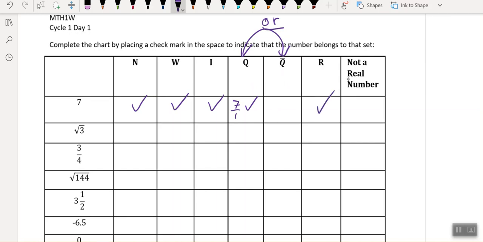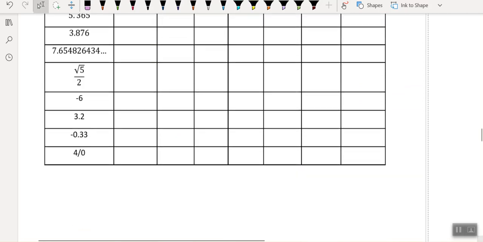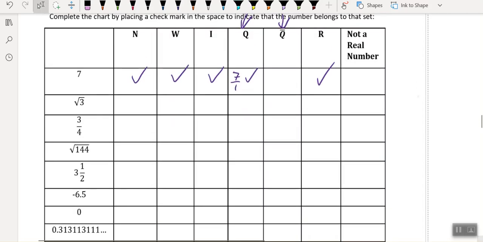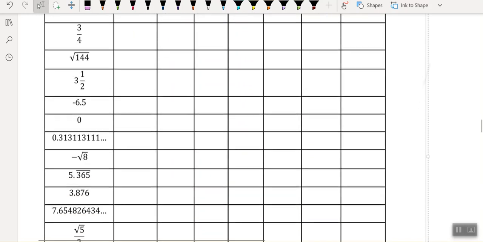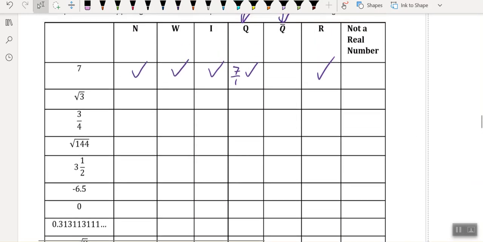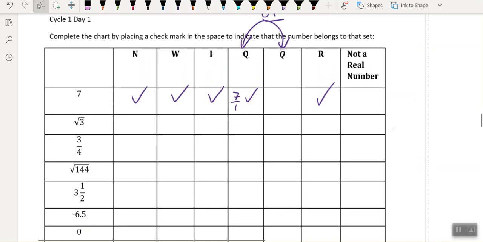And then we have real. All these numbers are real. There might be one that's not real. Yeah, I do see one that's not real, but everyone else should be real. Okay, so I just gave that away. There's one of them here that is not real. Everybody else gets this check mark of R.